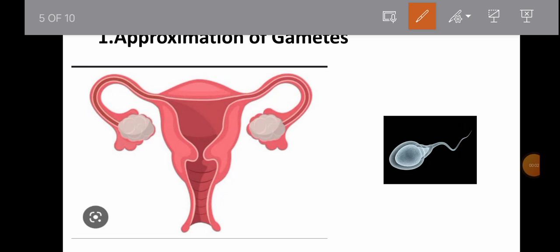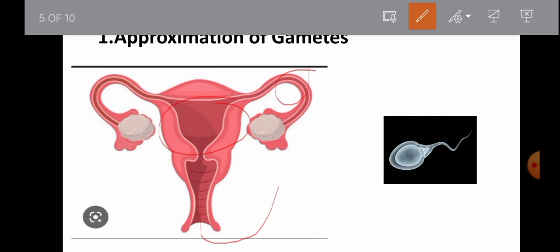Now the transport of sperm. Sperm is transported through the external genitalia and enters the uterine cavity and then the ampulla of the fallopian tube. But sperm transport is affected by the following factors: prostaglandins, oxytocin, and chemotaxis. Prostaglandins of semen stimulate peristaltic contractions in the female genital tract. These peristaltic contractions help in the easy transport of sperm to the fallopian tube.